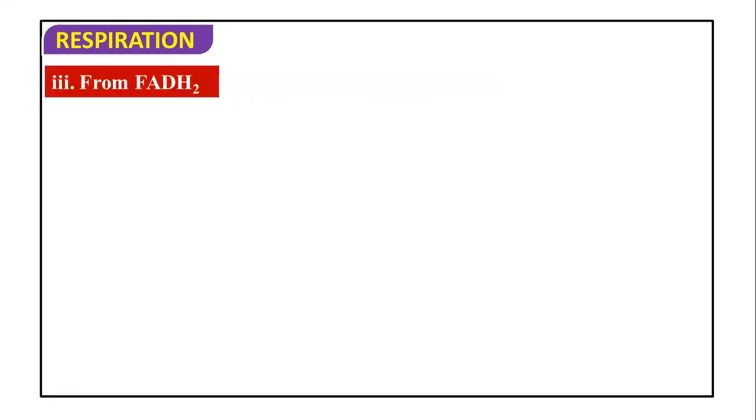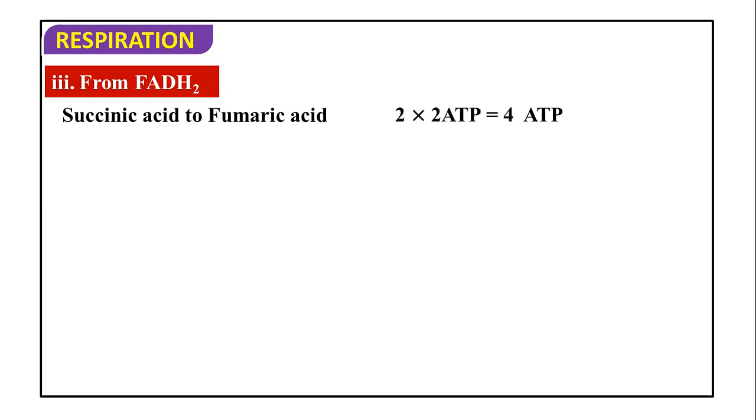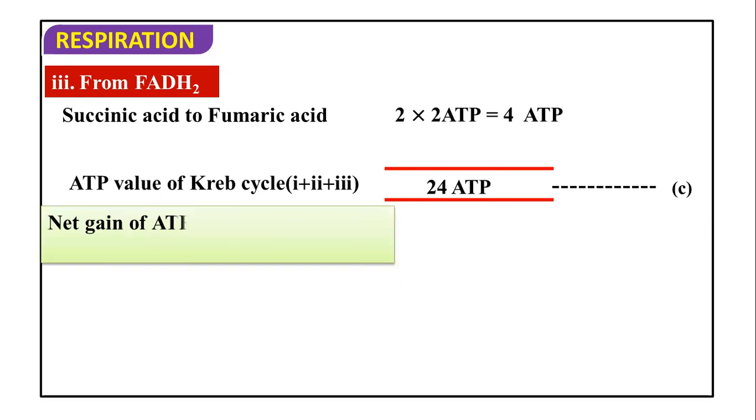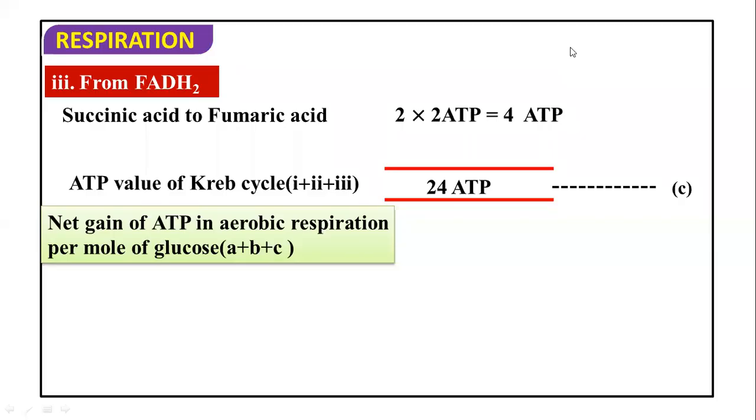From FADH2, if we count, succinic acid to fumaric acid, during this FADH2 is formed, and during two Krebs cycles, 2 FADH2 are formed. Because of this, 4 ATP are formed. So the ATP value of the Krebs cycle in all these reactions is 24 ATP.